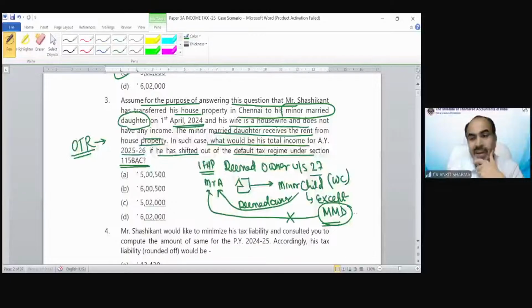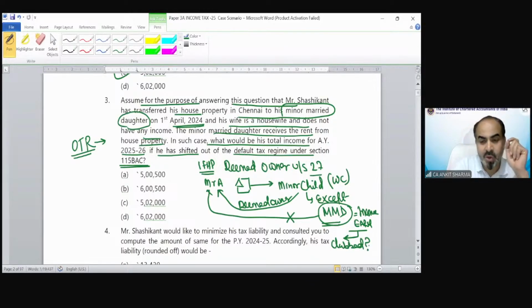So whatever income she will earn, whether it's going to be clubbed in the hands of Mr. A or not, we have discussed this provision in clubbing provision. I just want to know whether you have remembered those provisions or not.